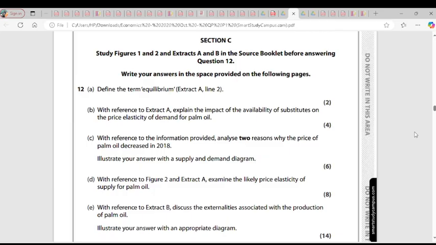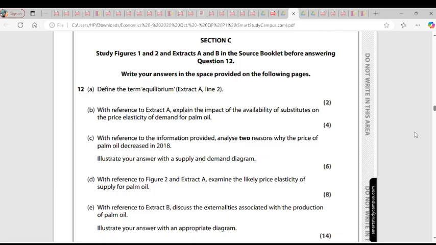The equilibrium price of palm oil decreased in 2018. The price of competing vegetable oils, including rapeseed, soybean, and sunflower, also fell in 2018. Palm oil is used in the production of biodiesel as a substitute for crude oil. Lower crude oil prices during 2018 caused a fall in the demand for biodiesel.